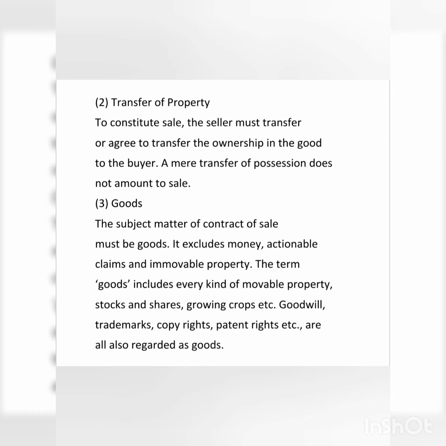Next is goods. Goods means what? The product which is being sold. So the subject matter of the contract of sale must be goods. It excludes money, actionable claims and immovable property. The term goods includes every kind of movable property, like stocks and shares, growing crops, etc. Goodwill, trademarks, copyrights, patent rights, etc. are also regarded as goods.